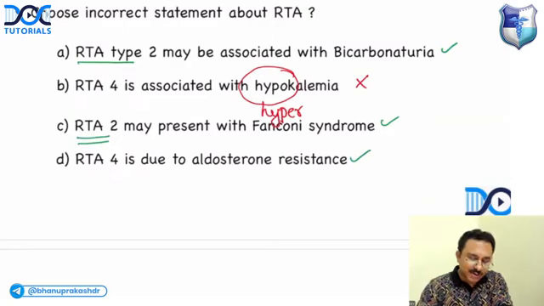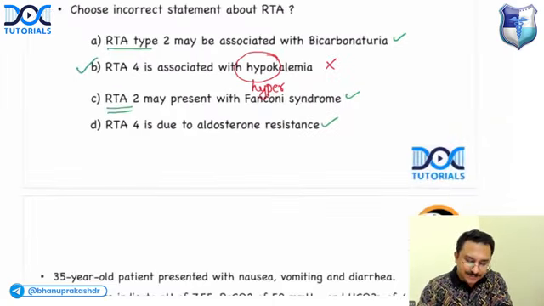It is due to aldosterone resistance. My answer would be option B. Okay, I hope it is clear.